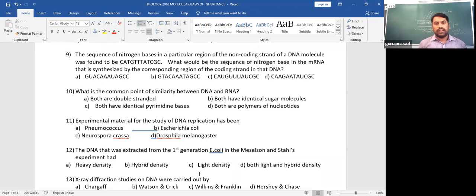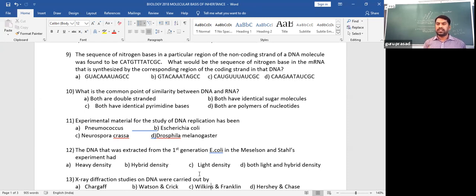The sequence is C A G T T T T A T C G C, which is the sequence of nitrogen bases on the corresponding region, the same as the template. Wherever there is T, since it is an mRNA, it is replaced with U. So option C is the right answer here.